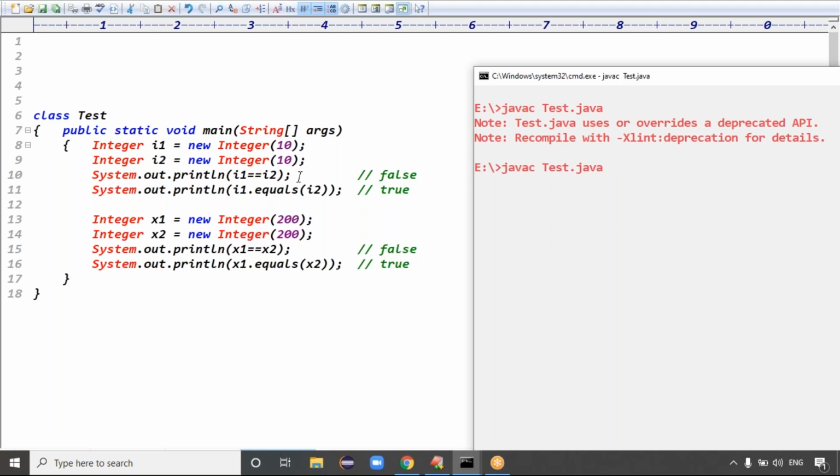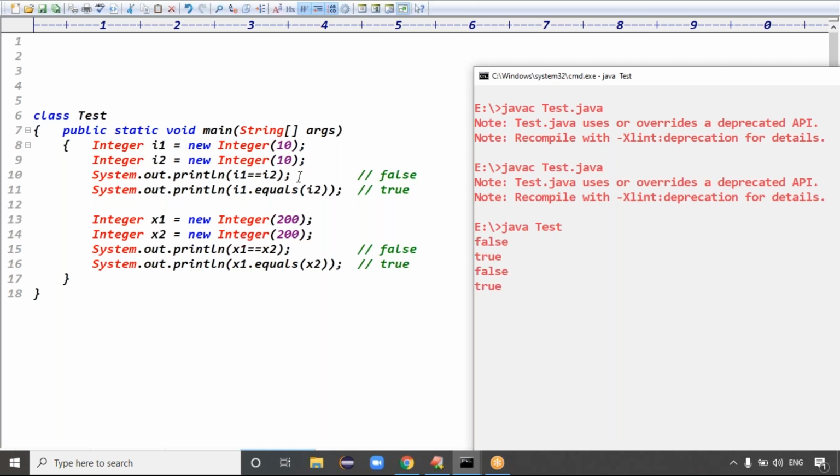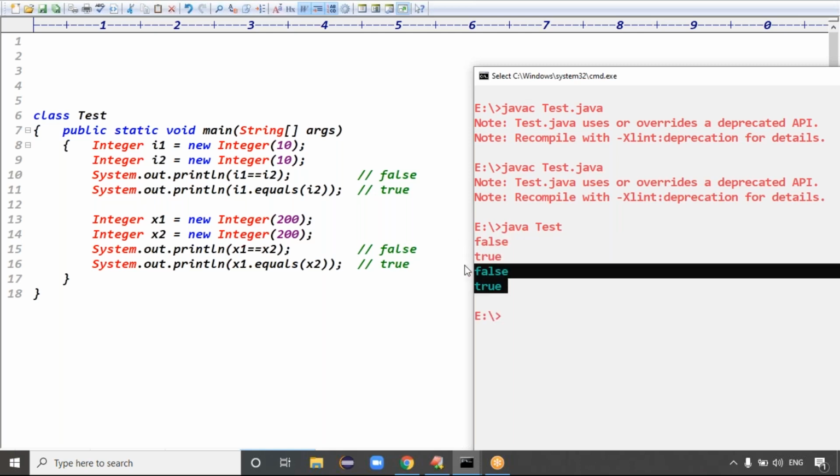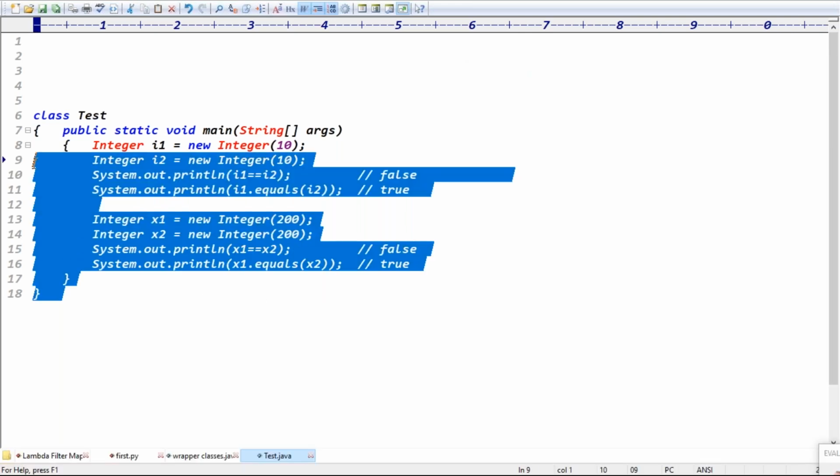That's it. This code is compiled fine. Then the Java class is called the Test class. We got the output false, true, right? Is it clear now? We got the output false, true. That is the information, guys.